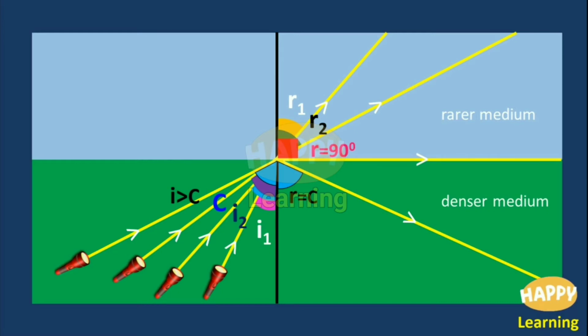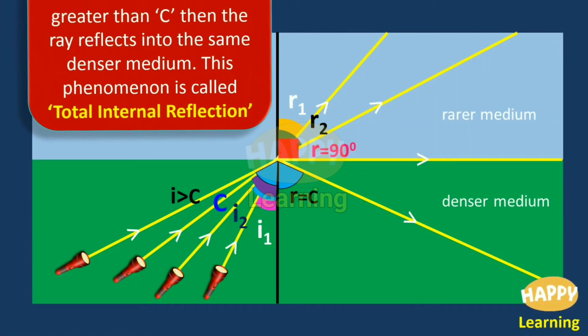Moreover, there won't be even 1% refraction. 1% of light is not permitted into the rarer medium; a total 100% is reflecting, therefore it is called a total internal reflection. 100% is reflecting, therefore total. It is happening within the denser medium, therefore internal. Reflecting into the same medium, so reflection. So this is called total internal reflection.